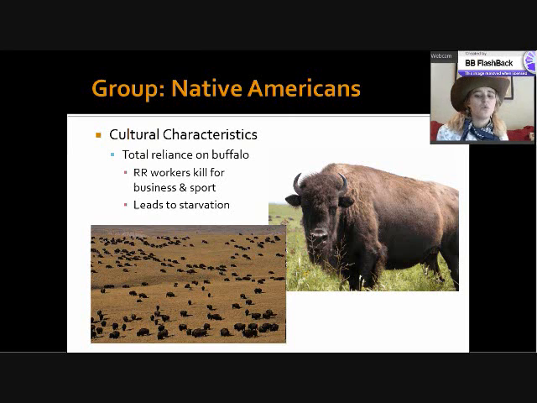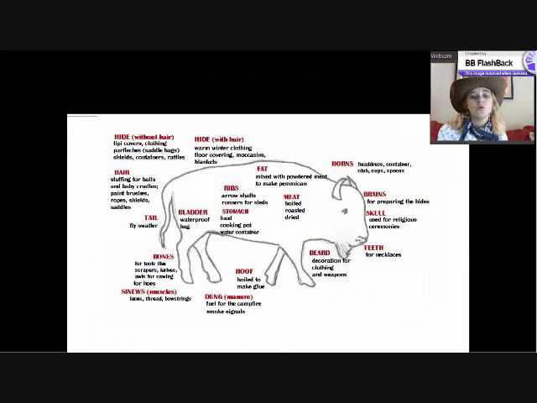And you might wonder, what's the big deal about the buffalo? Well, you can see that they really used everything. The hide, the internal organs, the hooves, the tail, the horns, everything is used in some way or another. You can almost think of the buffalo as like the Walmart on hooves, where everything you could possibly need is right there. And so this is what they live on, and then what they live on is disappearing. And even today, it's still an endangered species. So as you can see, the lives of the natives were really impacted for the worse with this westward expansion.